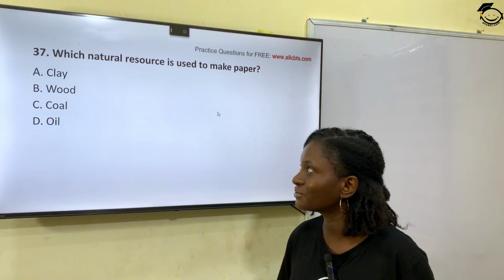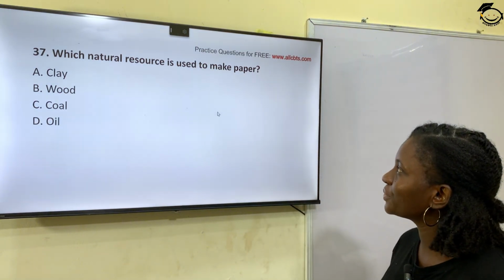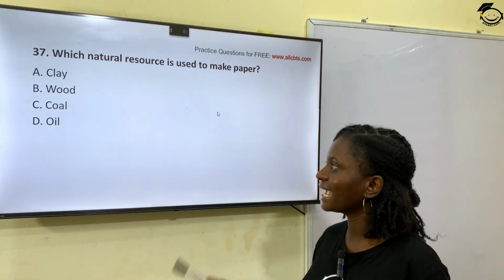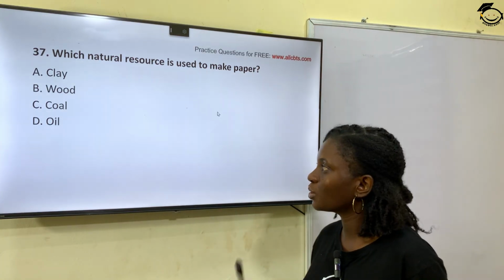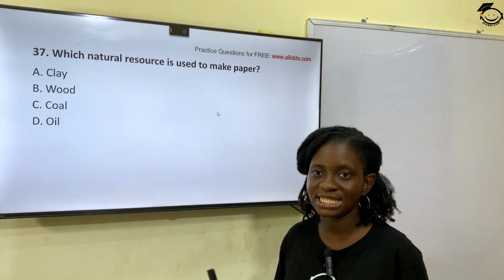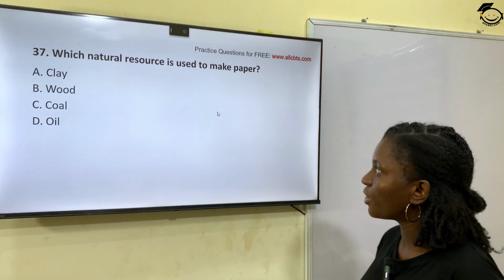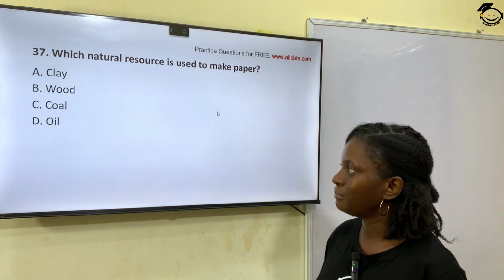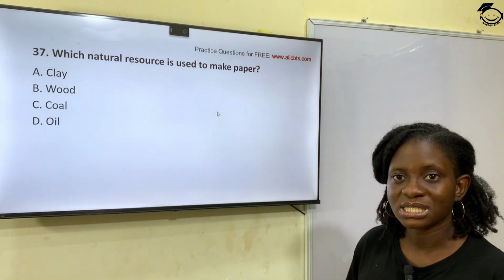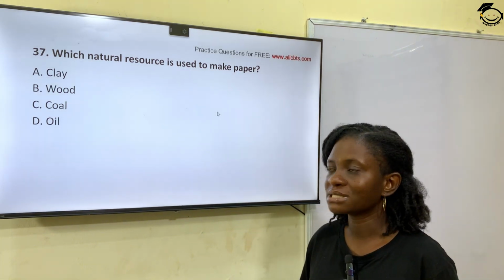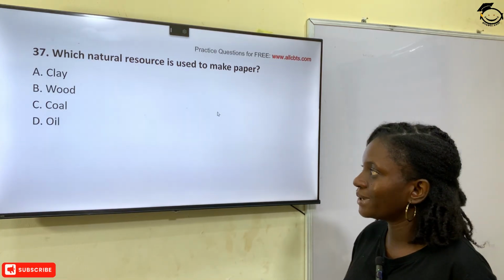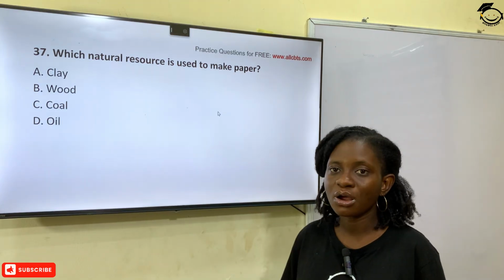Question 37. Which natural resource is used to make paper? Option A, clay. Option B, wood. Option C, coal. And option D, oil. The correct answer is option B, wood. Wood is a natural resource that is used to make paper. Paper is made from wood pulp that is derived from trees. So the correct answer is B, wood.